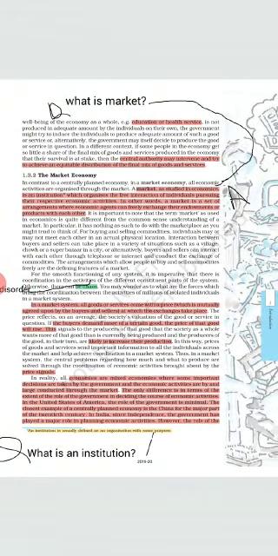Now look at the last question, what is an institution? An institution is usually defined as an organization. I repeat, an organization with some purpose. Any organization that is doing some work with some purpose is known as an institution.